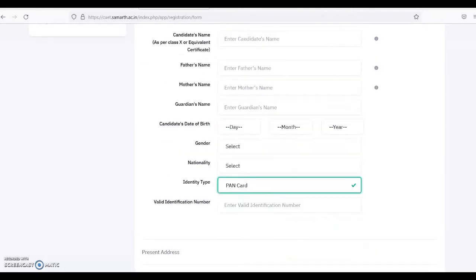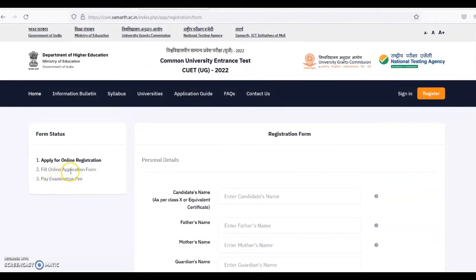After submission of the form, you have to enter the application form. You have to fill the online application form, and after filling it, you have to pay the examination fee as per the details given in the previous document regarding the application fee. Whatever the examination fee is, you have to deposit it. After depositing the examination fee, your application process will be completed, and after that you can appear in the CUET examination, which is the combined test for central universities across India.